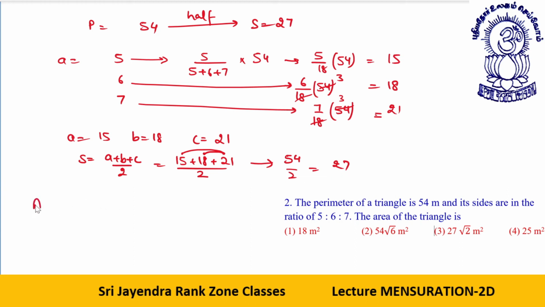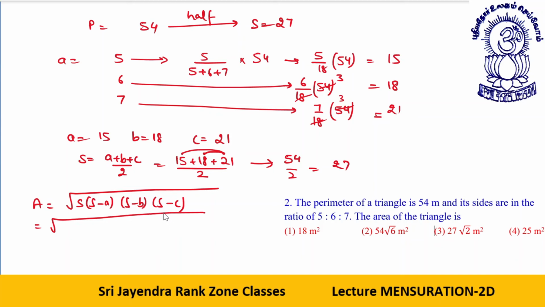What will be the area? Area is root of S, S minus A, S minus B, S minus C. Okay, dear students, S, S minus A, S minus B, S minus C. Let's proceed. 27. 27 minus 15 is 12. 27 minus 18 is 9. 27 minus 21 is 6. Now let's solve it further.